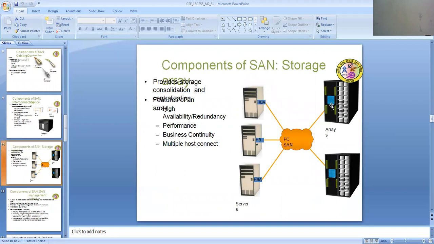Components of SAN: storage array. It provides the storage consolidation and centralization features of an array: high availability and redundancy, performance, business continuity, and multiple host connectivity.